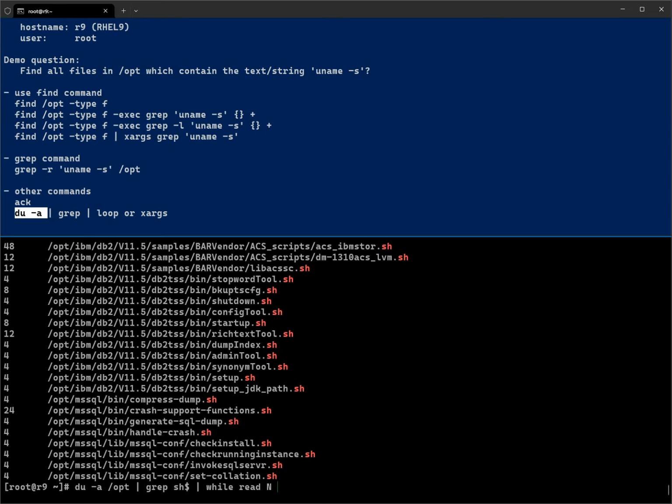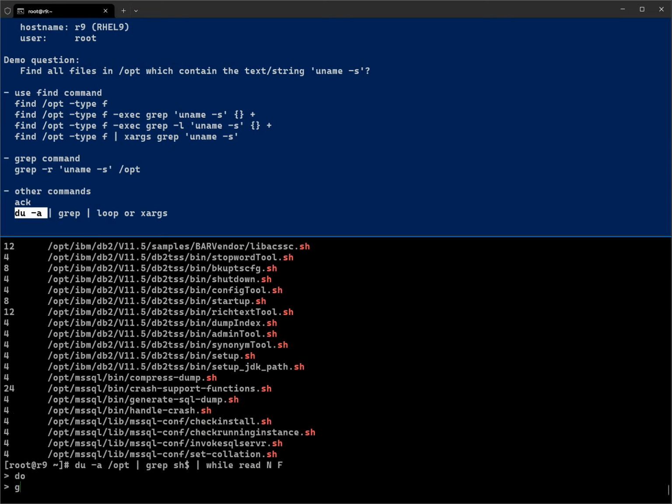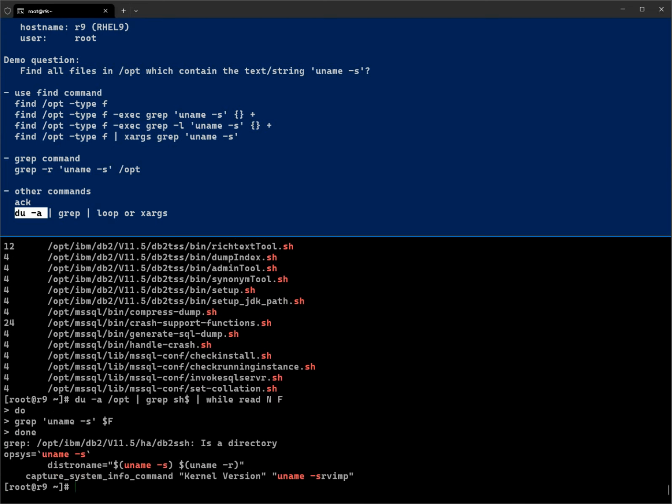The first is the size, the second one is the file name. So we can do a grep for uname -s, or whatever string we are interested in, with the file name, and you will see we find one with this uname -s.